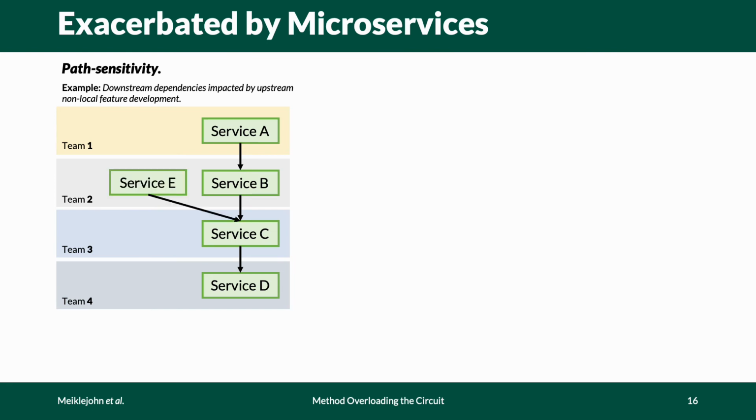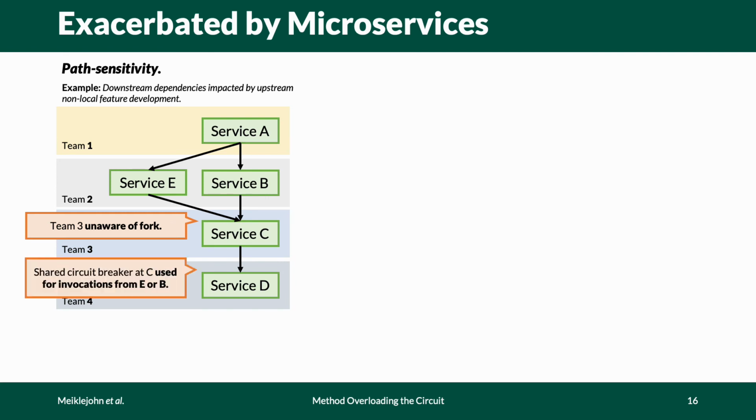E continues to call C and D to get the information it needs, and A begins calling E when it needs that new functionality. Now, Team E is unaware of the fork and is using a shared circuit breaker between C and D, regardless of where the request originates. Now, this is problematic if requests originating from service E trigger a fault in D, because that circuit breaker between C and D is shared.